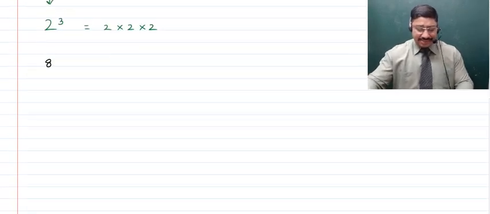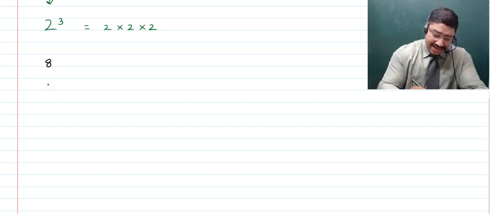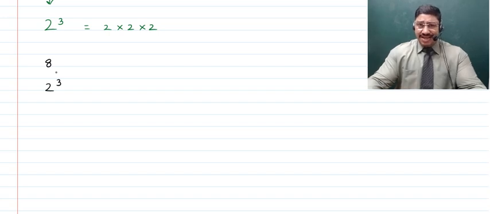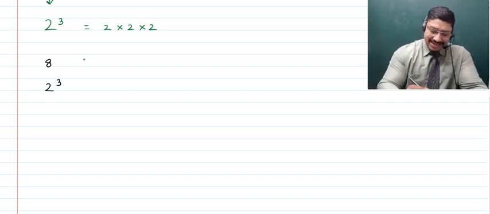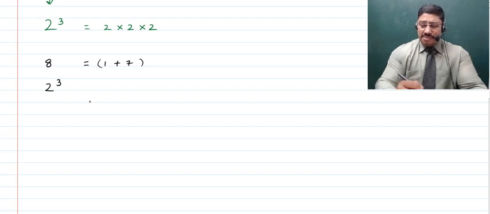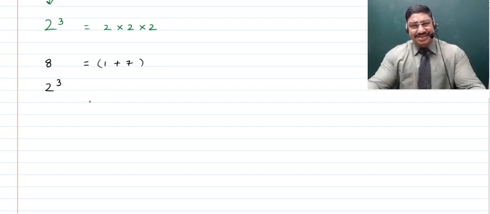Now what do we do next? Now if we talk about this 8, obviously again it can be written as 2 raised to the power 3, right? I'm sure you must be thinking what is happening here, right? So this 2 raised to the power 3 which has been taken is actually 8, and if you want to write this 8, we know that we can write that as 1 plus 7, right? Because 1 plus 7 is going to give us 8. Now I'm sure you must be wondering, why is it that sir has used 7? So can you reason?